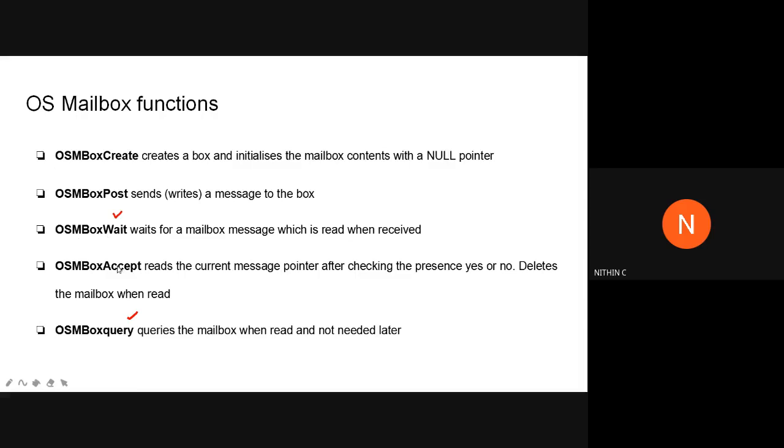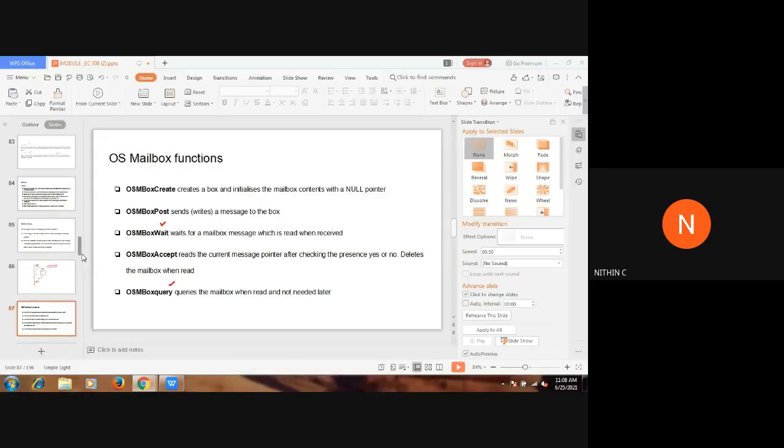You can note the functions. Have you noted this? Yeah.